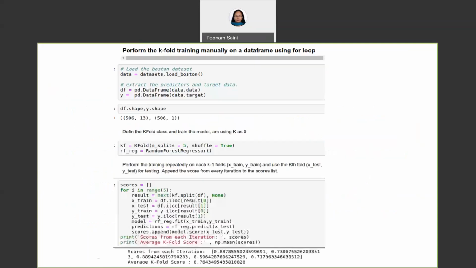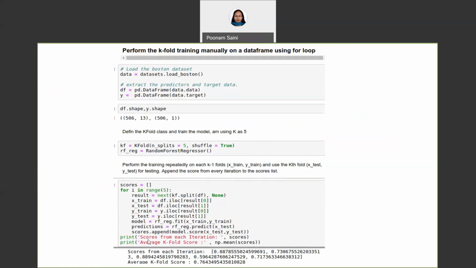As I said, this is just a snapshot where you can see k-fold training done manually on a data frame using a for loop. You can just use the for loop, use k-fold as an iterator, and perform the training on the pandas data frame.